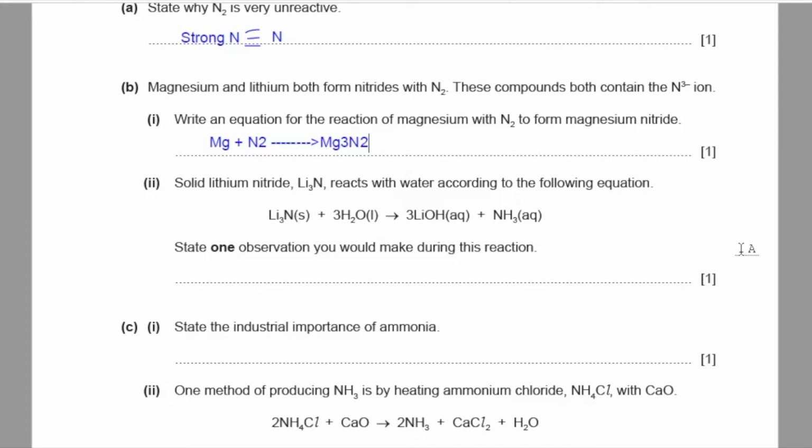Part 2, lithium nitride reacts with water according to the following equation. State one observation you would make during this reaction. So solid and liquid, and then aqueous and aqueous. So this solid will dissolve. I should say solid will disappear.